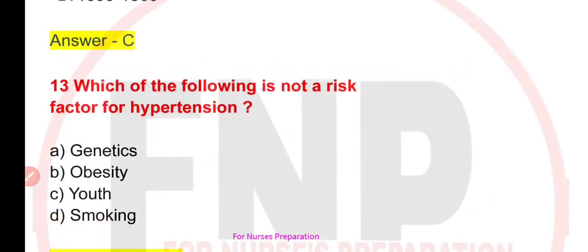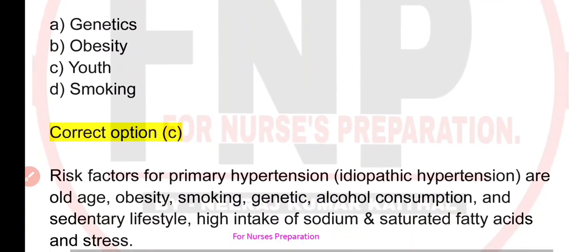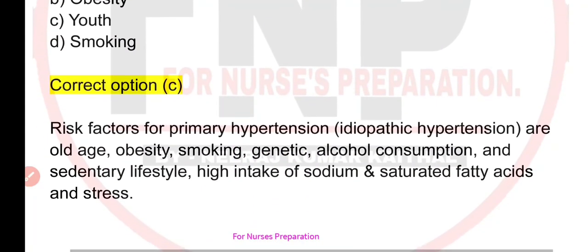Question number 13 is, which of the following is not a risk factor for hypertension? Your options are A, genetics, B, obesity, C, youth, or D, smoking. Correct option is option number C, that is youth.